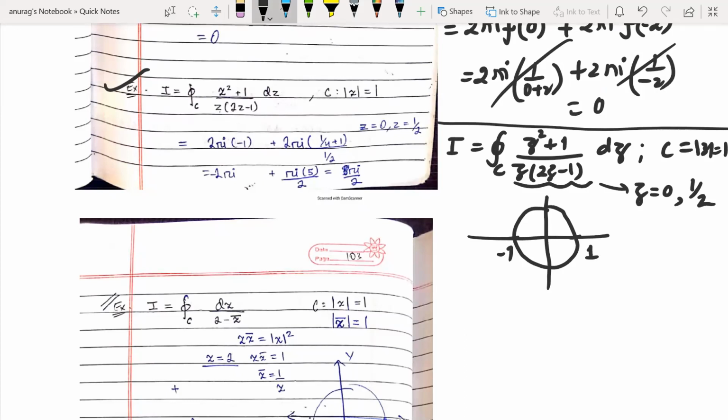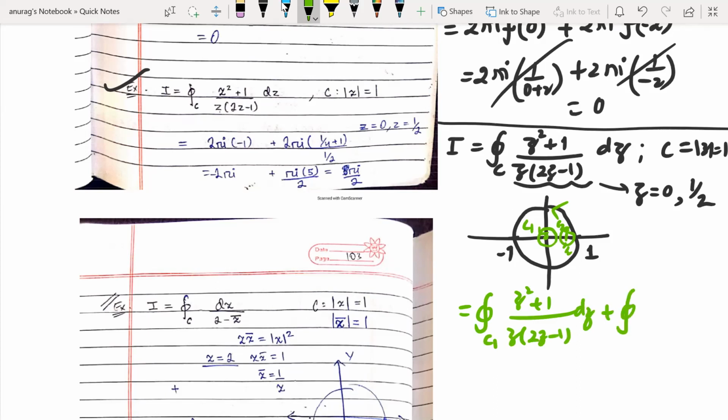So z equal to 0 is this point, a small circle in the anti-clockwise direction, C1. And the other point is 1 by 2, so a small circle C2 there. So what will be the integration? Along C1, z squared plus 1 over z(2z minus 1) dz, plus along C2, z squared plus 1 over z(2z minus 1) dz, plus 0, because elsewhere the function is defined.